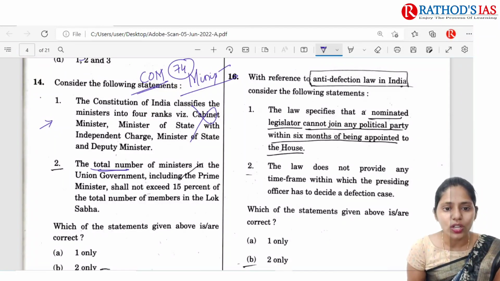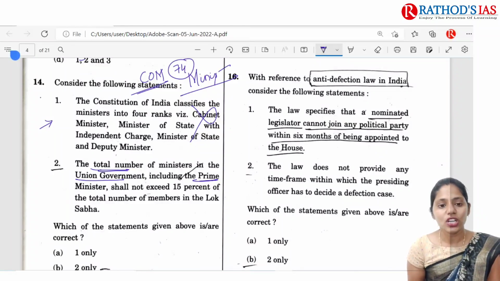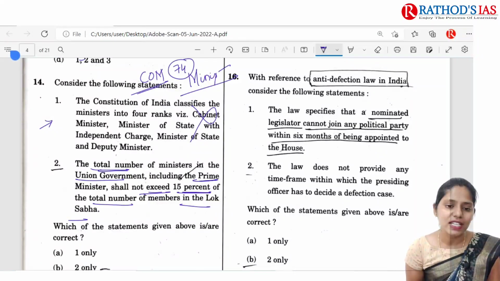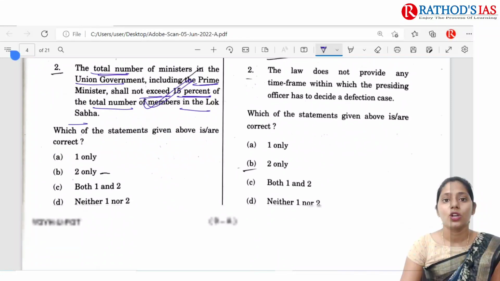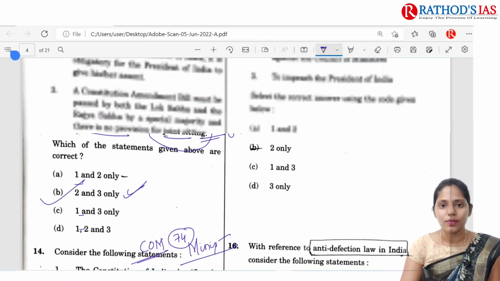And the next one is, the total number of ministers in the union government including the Prime Minister shall not exceed 15% of the total number of members in the Lok Sabha. Yes, this statement is absolutely correct. So which is the correct answer? The correct answer is B, 2 only.